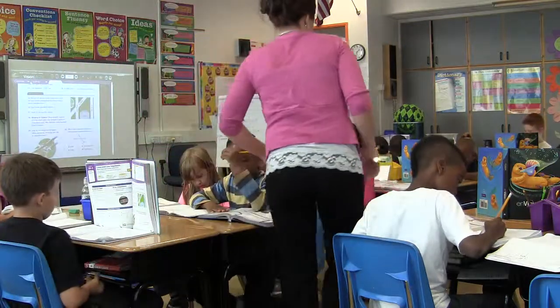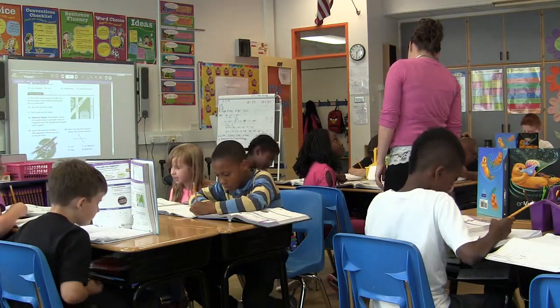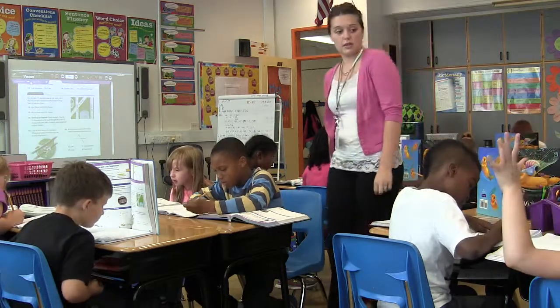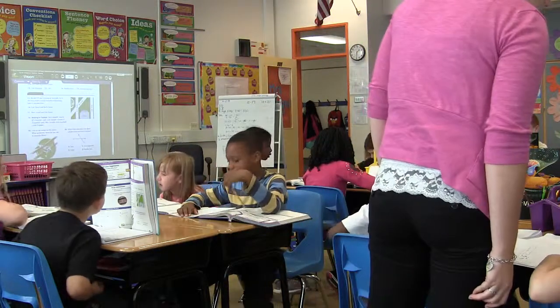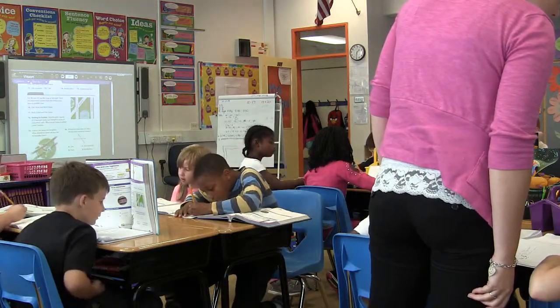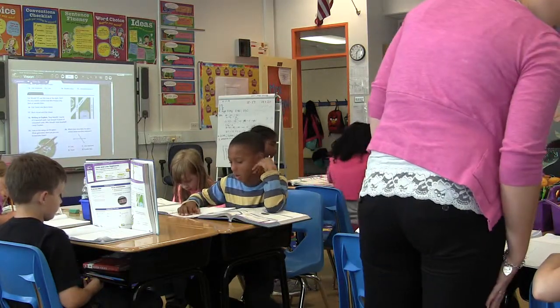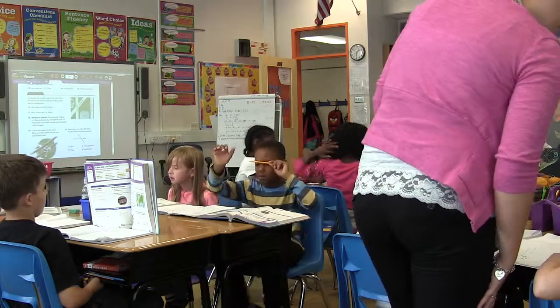Good. Yeah, you missed those two. Here you go. Intersecting. Intersecting, honey.